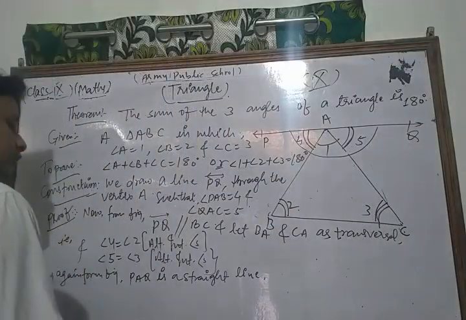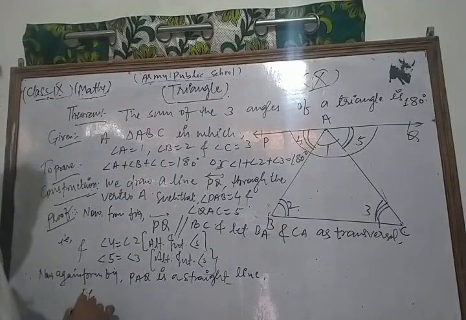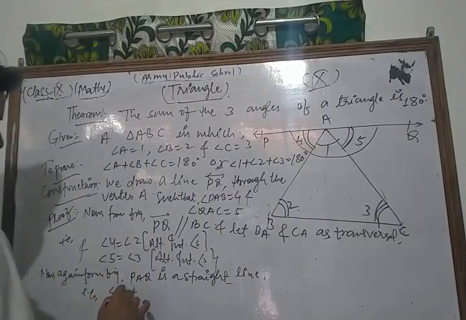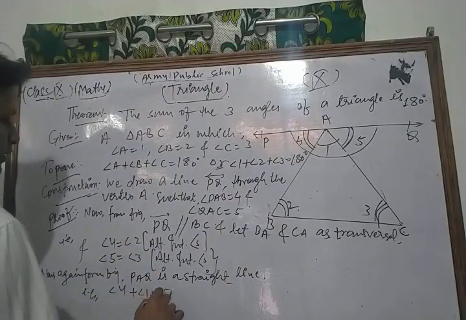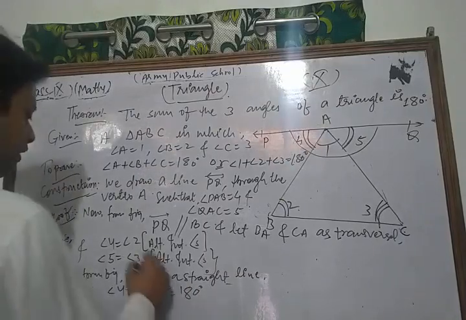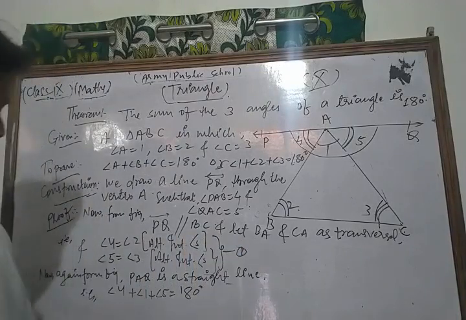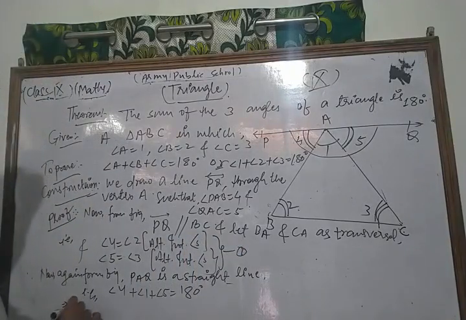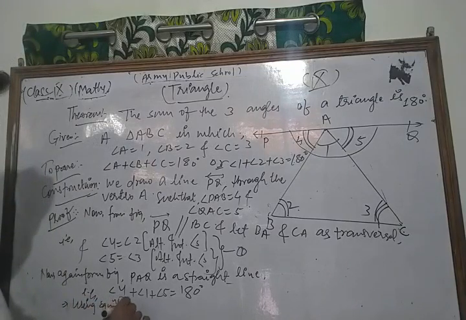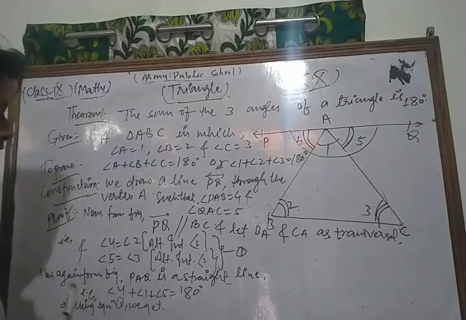So PAQ is a straight line, that is, angle 4 plus angle 1 plus angle 5 is equal to 180 degrees. We call this equation 1. Now using equation 1 we get